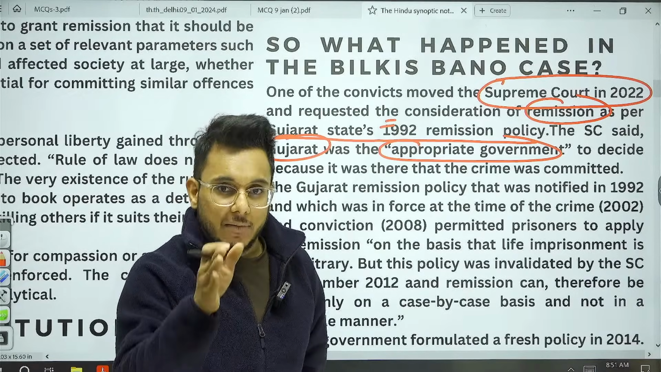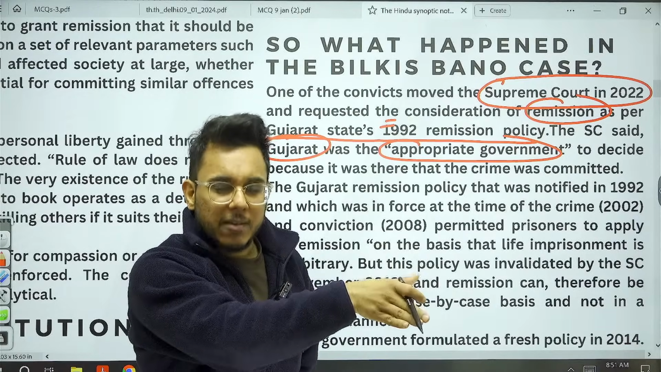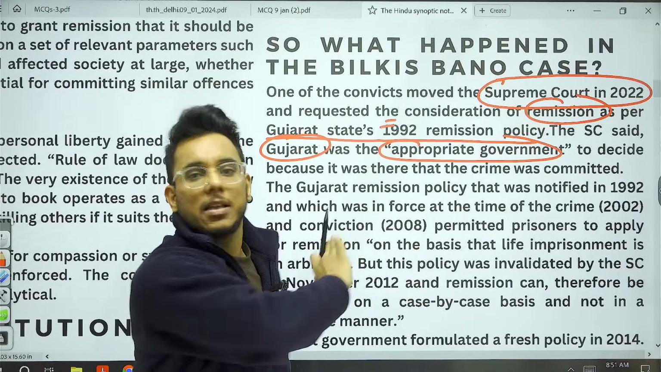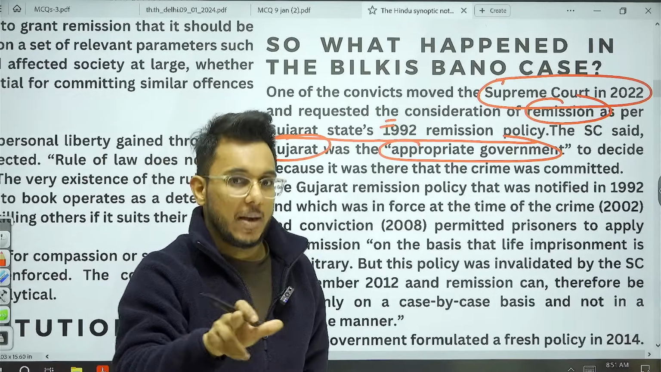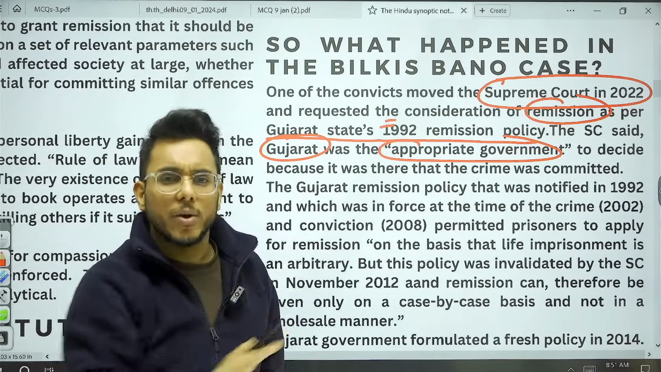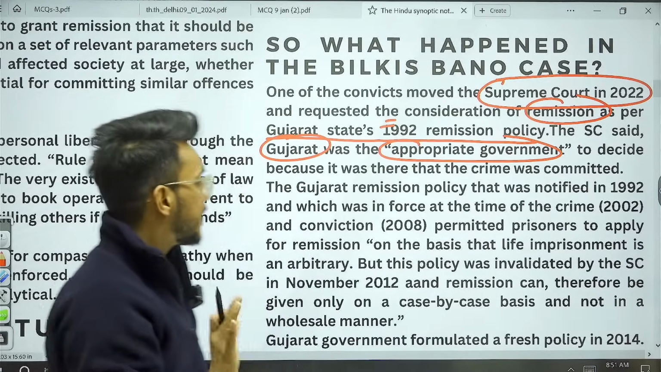By the way, recently the judgment that has been given by Supreme Court yesterday, they have reversed this thing. They said that no, Gujarat was not a right government, Maharashtra is a right government. But at that point of time in 2022, Supreme Court said that Gujarat is a right government.